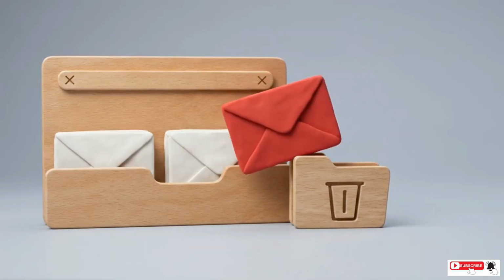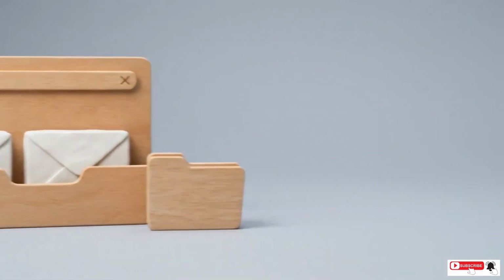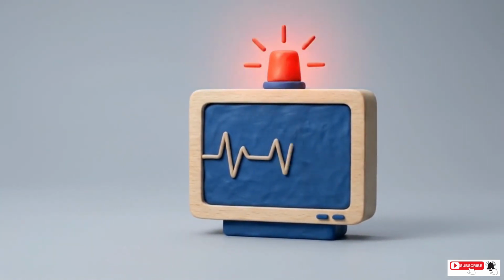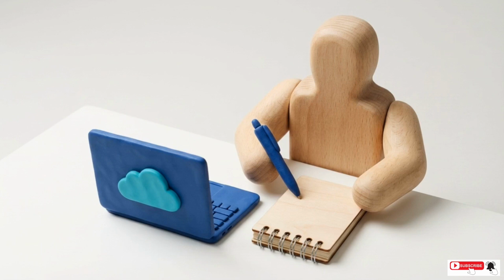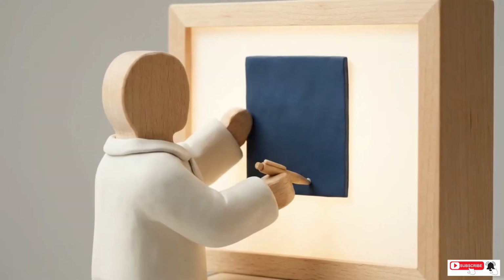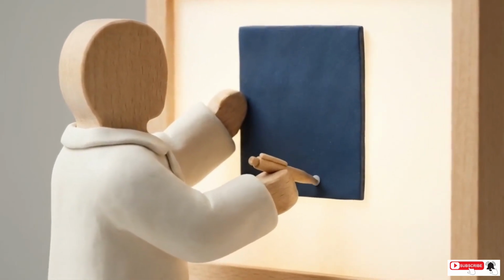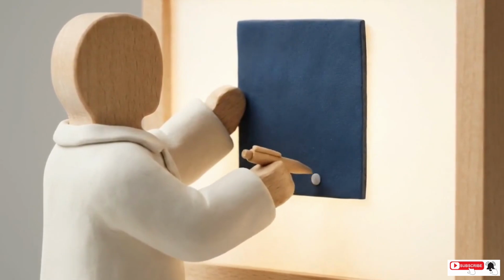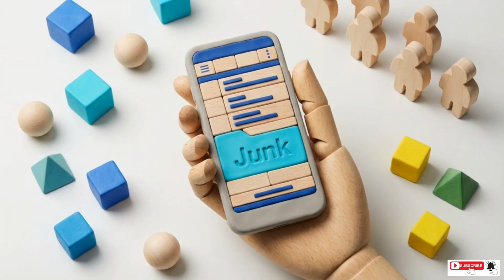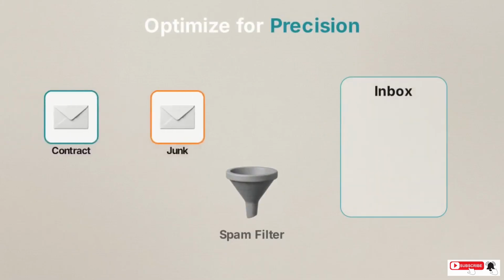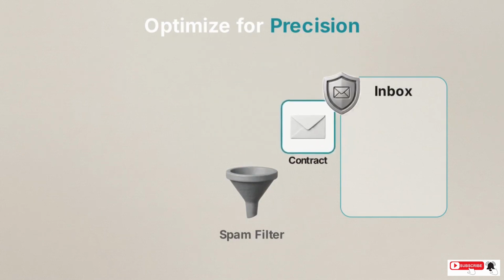Precision ensures your model is right when it decides to act. Recall ensures your model finds every target it is supposed to catch. Let's apply this to AI-900 exam scenarios. If a question describes a medical diagnosis tool, missing a sick patient is the greatest risk. In that case, you must optimize for recall to ensure every case is found. If the question describes an automated spam filter, losing a critical business contract in the junk folder is the primary concern. In that scenario, you must optimize for precision to ensure only real junk is flagged.